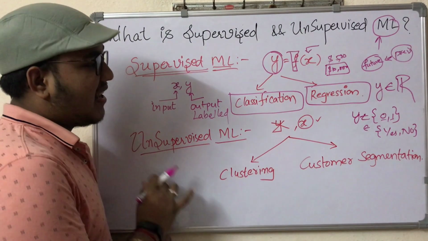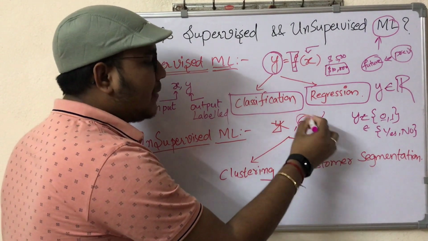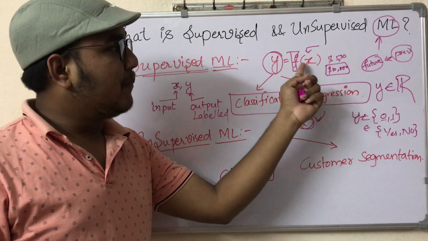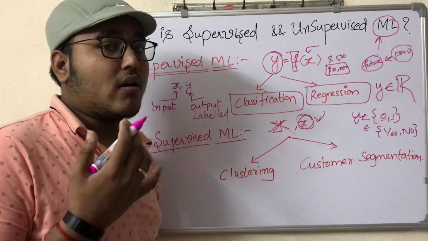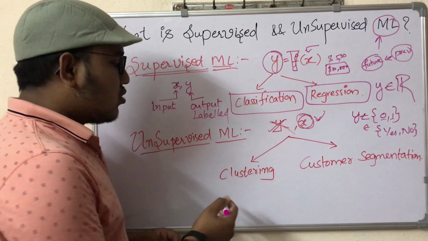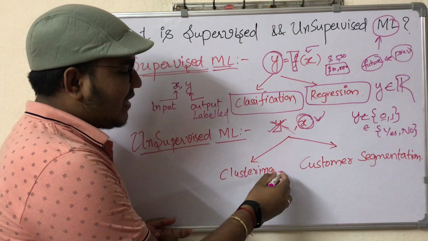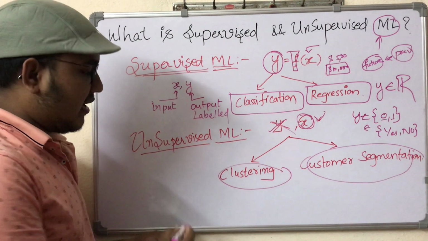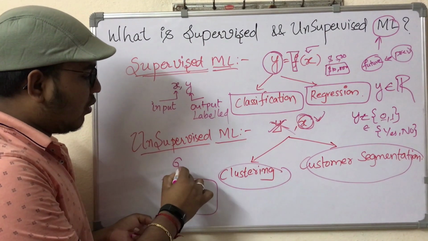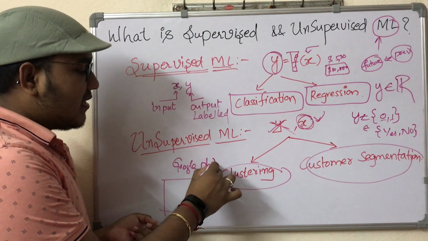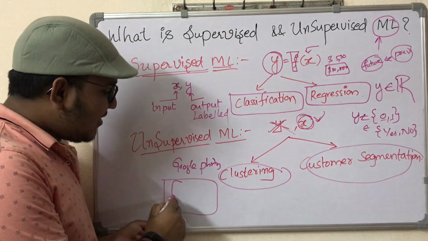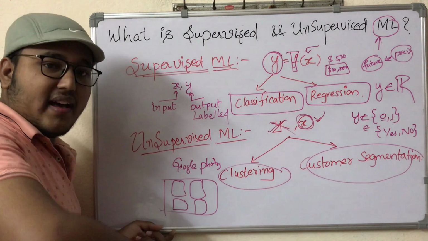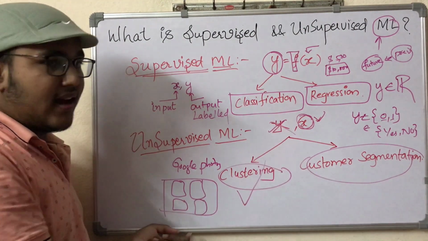Coming to unsupervised machine learning algorithms, we have only the input, not the label. In supervised machine learning we have both input and label, whereas unsupervised learning is performed on unlabeled data. Unsupervised machine learning can be broadly classified into two types: one is clustering and the second is customer segmentation. Clustering, in the sense that if you open Google Photos nowadays, based on your photos it creates separate albums. This grouping can be done using clustering algorithms.